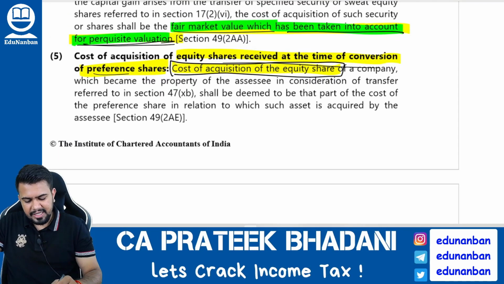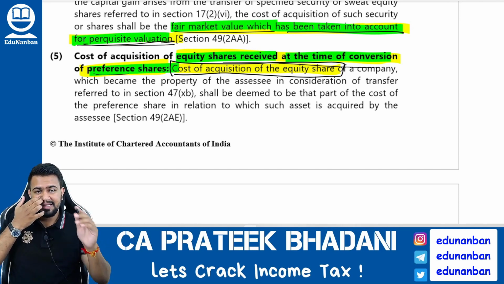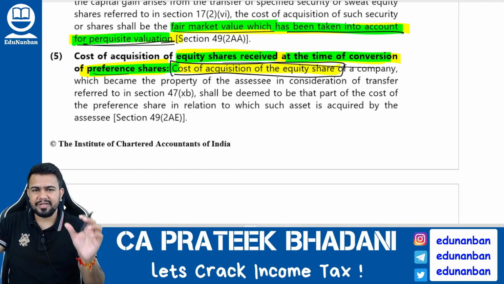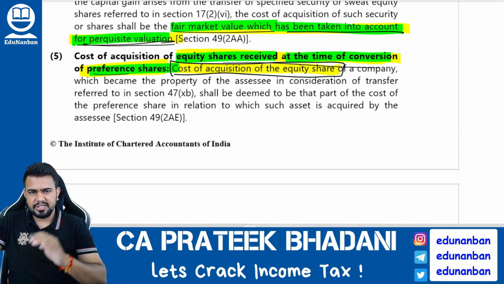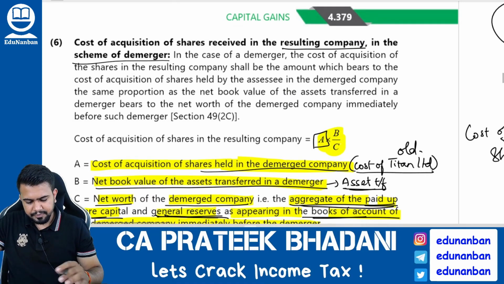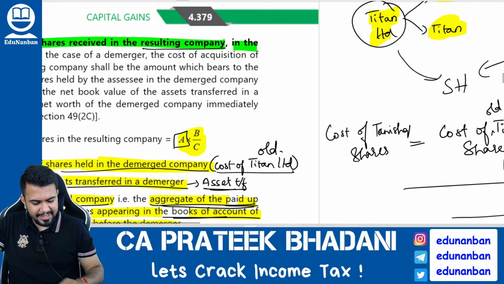Next, if any equity shares are received at the time of conversion of preference shares. If preference shares are converted into equity shares, then the cost of acquisition of the new equity shares will be the cost of acquisition of the preference shares. Next, what will be the cost of acquisition of shares received in the resulting company in the scheme of demerger? I gave you an example.